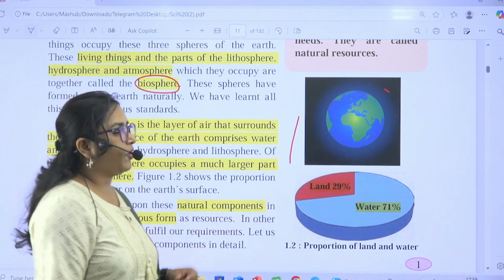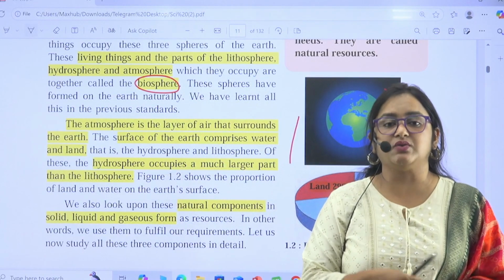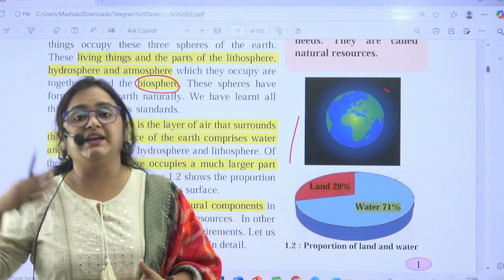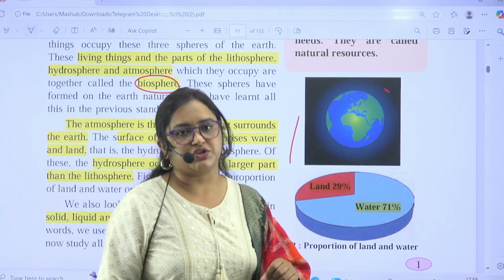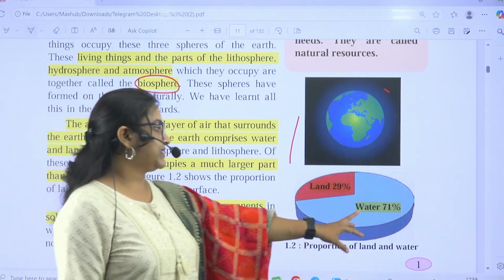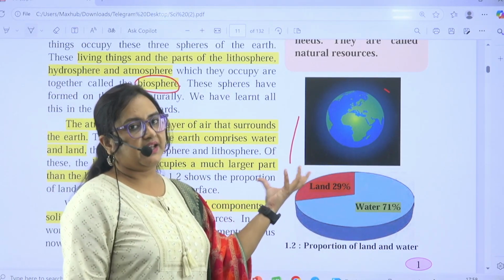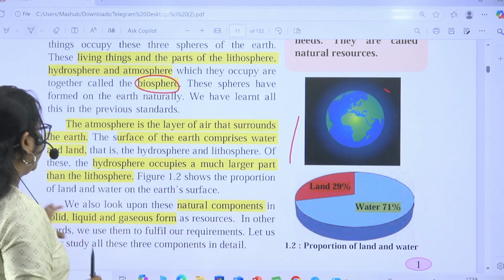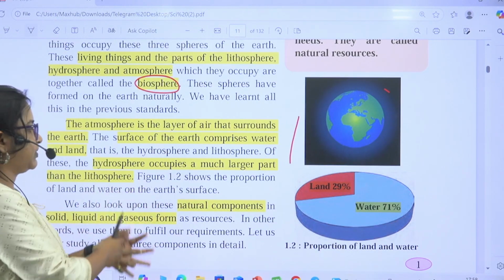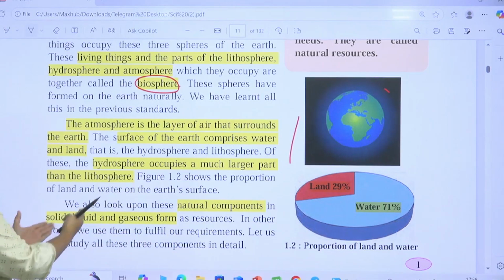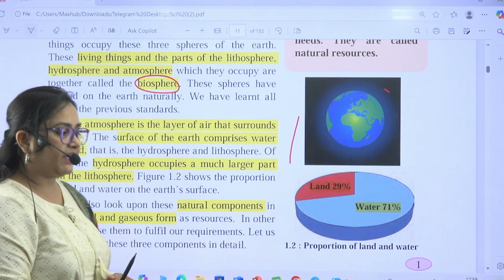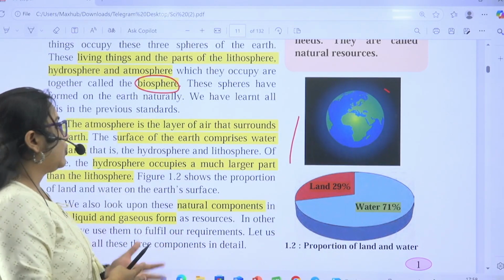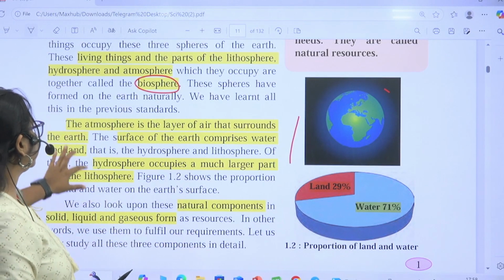This is very important because in MPSC 2014 the same question has been repeated, and again in UPSC 1998 there was the same type of question. So remember this, water is 71%, but land area is just 29% on the surface of earth. Natural resources may also be divided as solid, liquid and gaseous. I don't have to repeat it because it's very simple. Gaseous means air, that is atmosphere, liquid is water, and the solid part is the land.